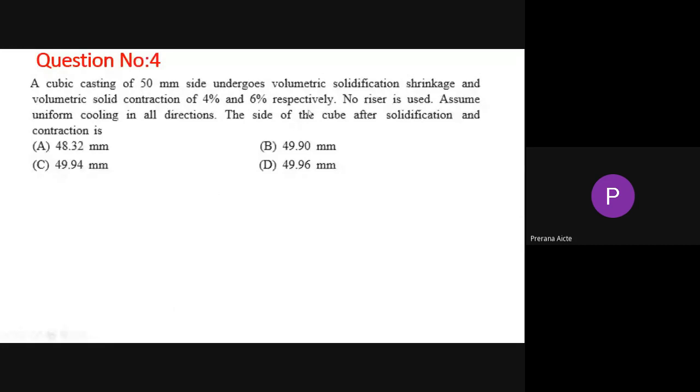No riser is used. Usually the riser will be provided in the casting itself.